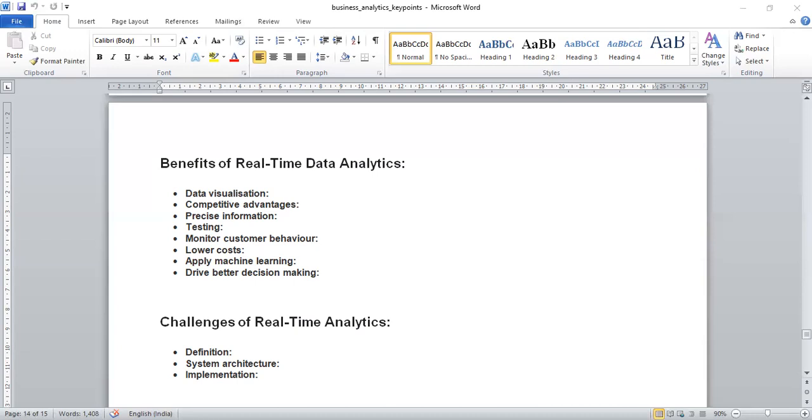So you are not collecting data that is unnecessary. Your software is ready to capture only the data you need.